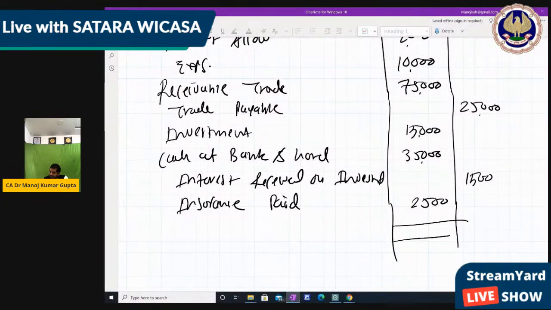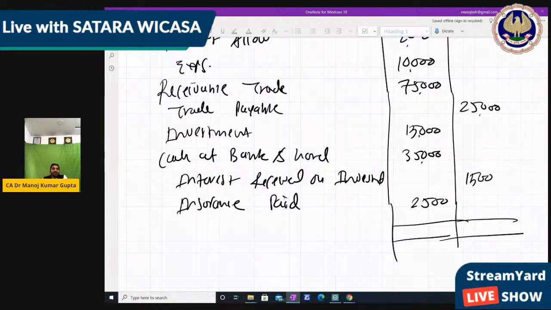Okay, all done. According to that, we have to identify whether it is debit or credit, because when we make the ledger, we can identify the balance side and write balance brought down. But when they give only the balances, it is very difficult, so we have to identify that assets, expenses and losses are debit balances.